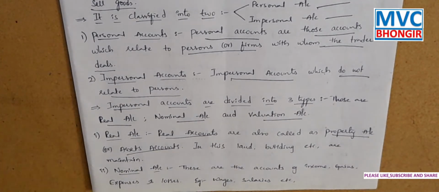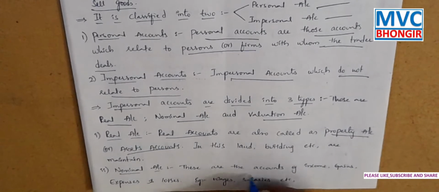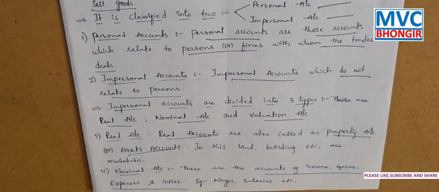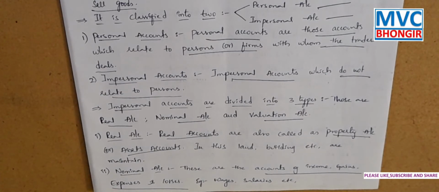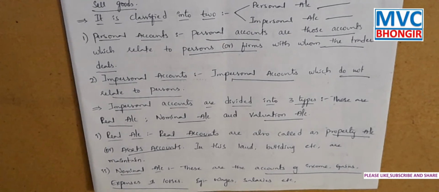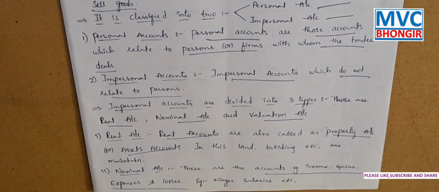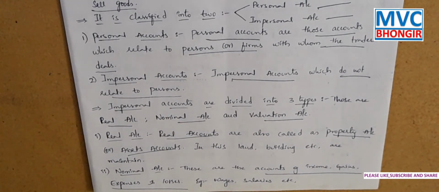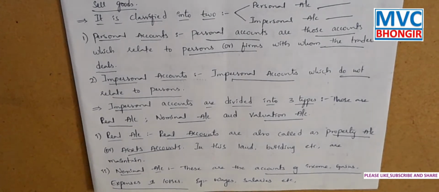Okay. So the next one is the nominal account. These are the accounts of income, gains, expenses and losses. For example, wages, salaries, discount paid, commission, rent received, purchases, sales, etc. These are the nominal accounts. Okay.